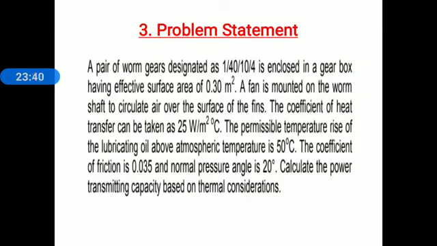And the last problem, number 3. Everyone read this problem statement carefully and try to collect the given data and try to solve this problem.